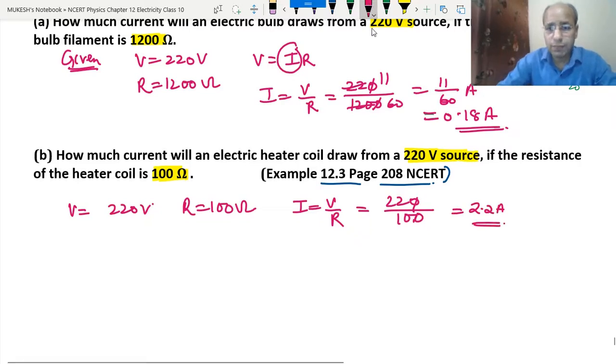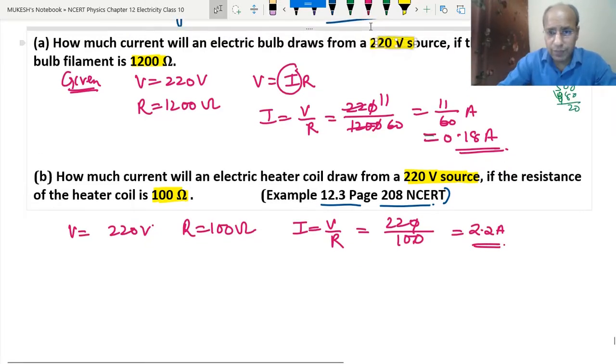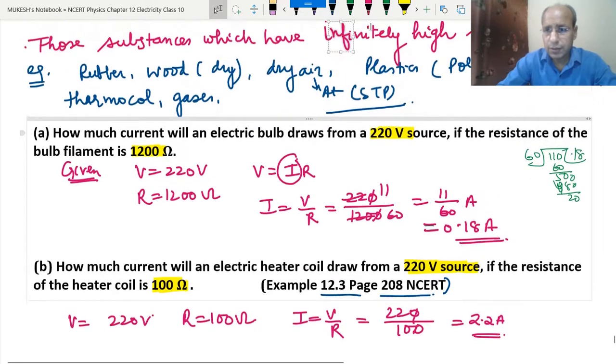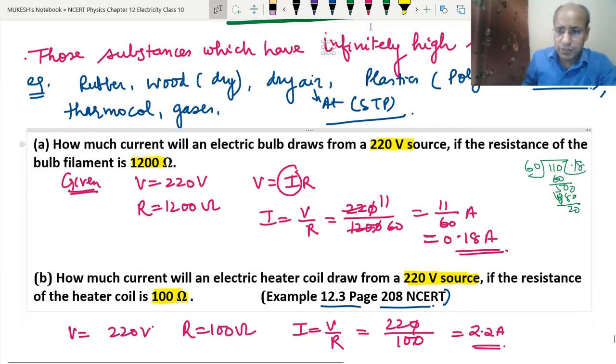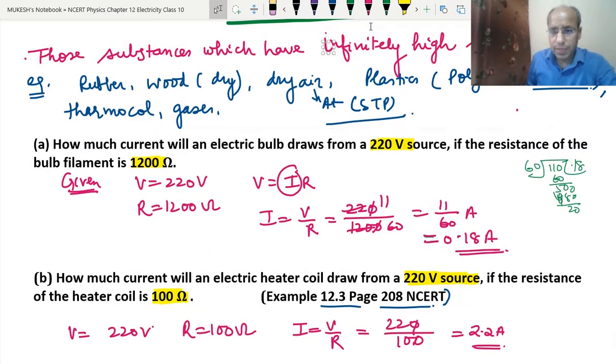Look here, there is one thing we need to consider. In the first case the resistance was 1200 ohm, but the potential difference is the same in both cases.